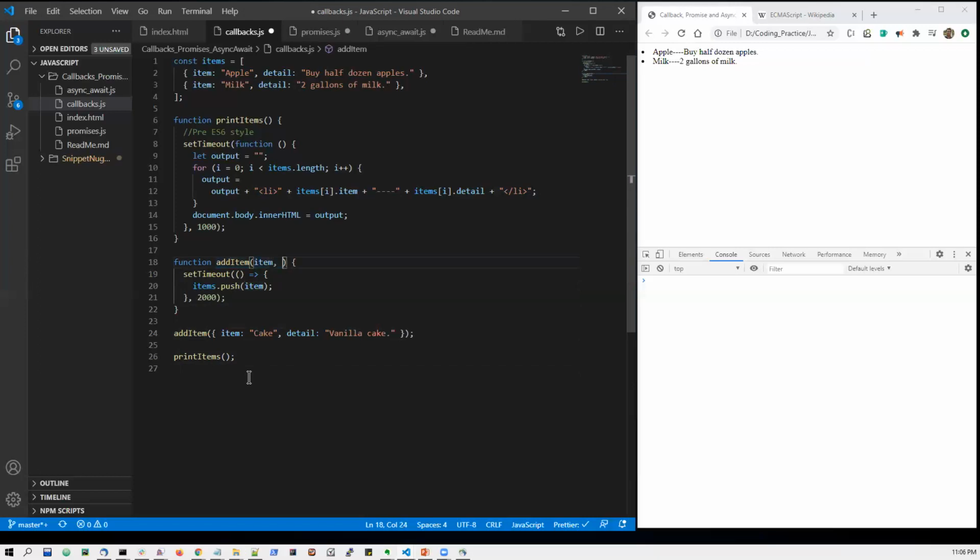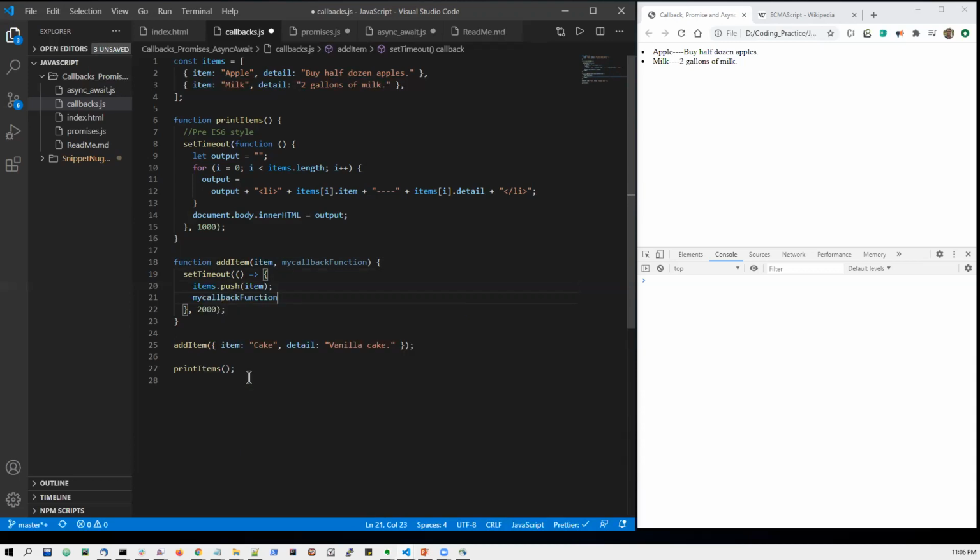So I'll write here a callback function. Let's call it my callback function. Please note that I have not included braces here. I just wrote the name of the function, and I'm calling this callback function after the item push.